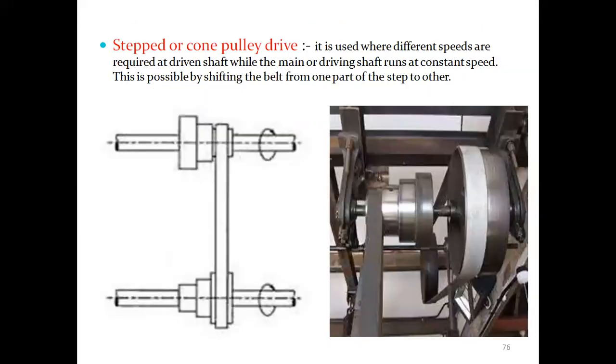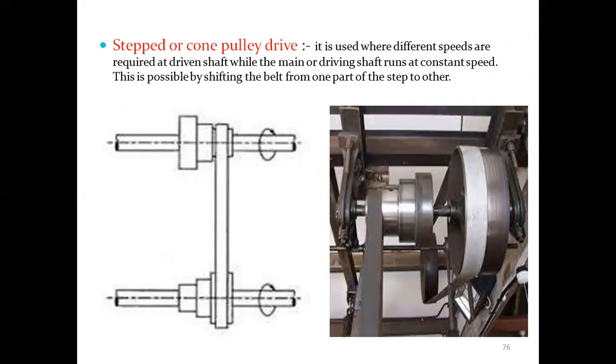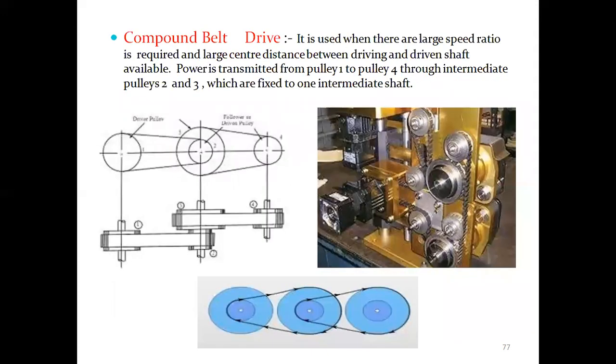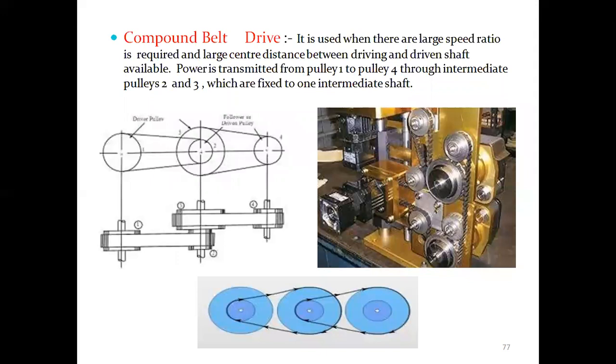Stepped or cone pulley drive is used where different speeds are required at the driven shaft while the main or driving shaft runs at constant speed. This is possible by shifting the belt from one part of the step to the other. Whereas in the case of a compound belt drive, a large speed ratio is required and a large center distance between driving and driven shaft is available. So power is transmitted from pulley 1 to 4 through intermediate pulleys.